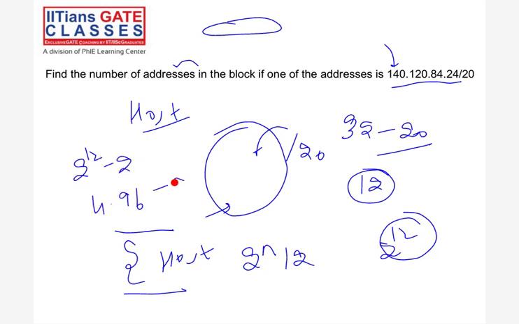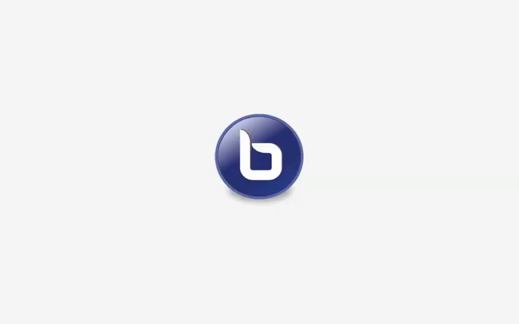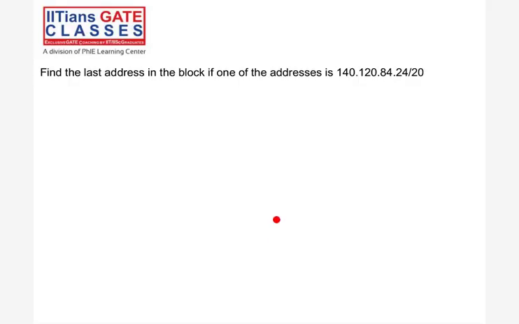Okay, find the last address. This is interesting. Find the last address in the block if one of the addresses is this one. Same IP, this one. I'm asking for the last address of the block. How will you calculate?